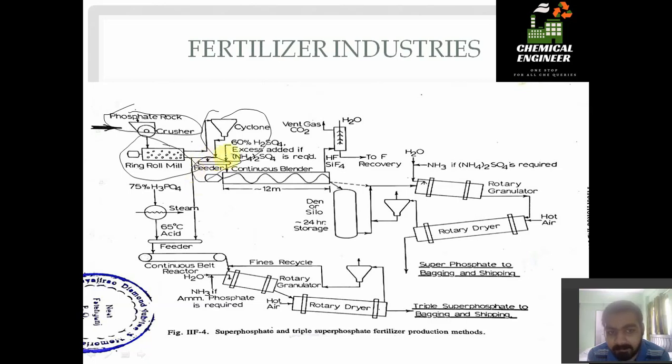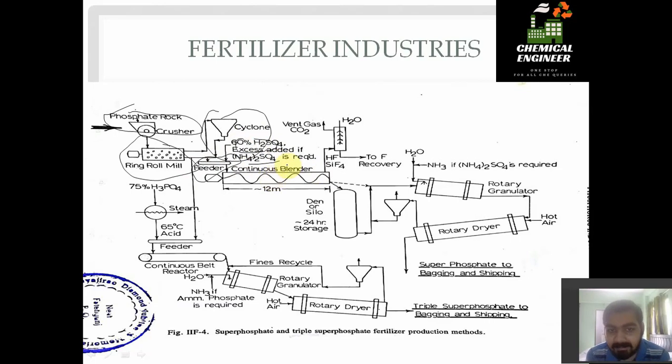After that we have the feeder. From the feeder we set the quantity, or we can directly use automation to set the quantity of H2SO4. Here 60% H2SO4 is added, and excess is added if NH4 twice SO4 is required, we can add that also in terms of H2SO4.